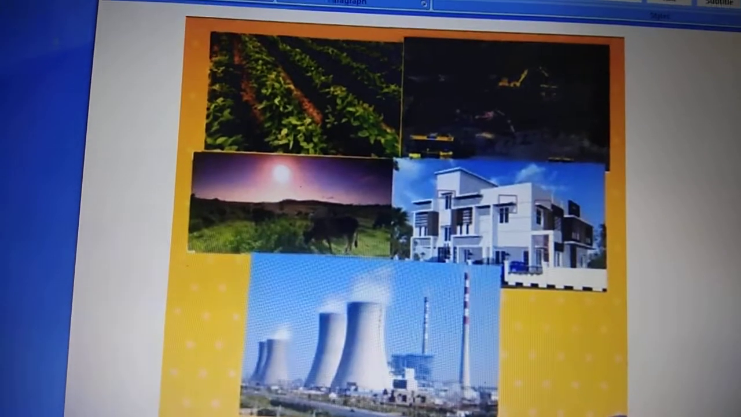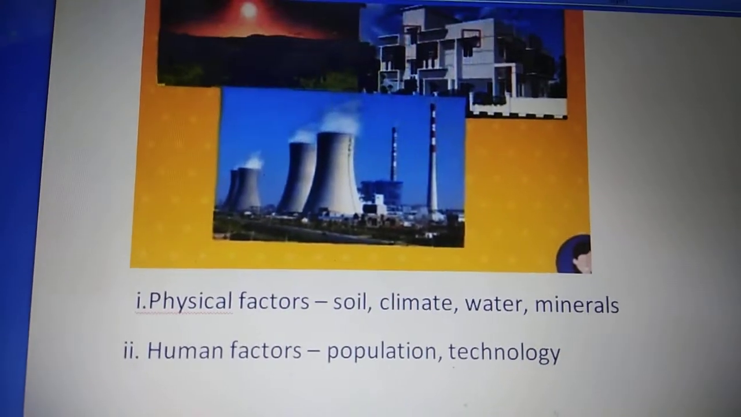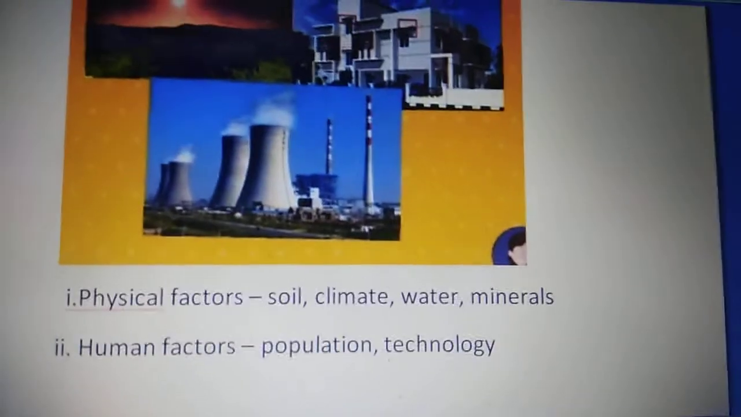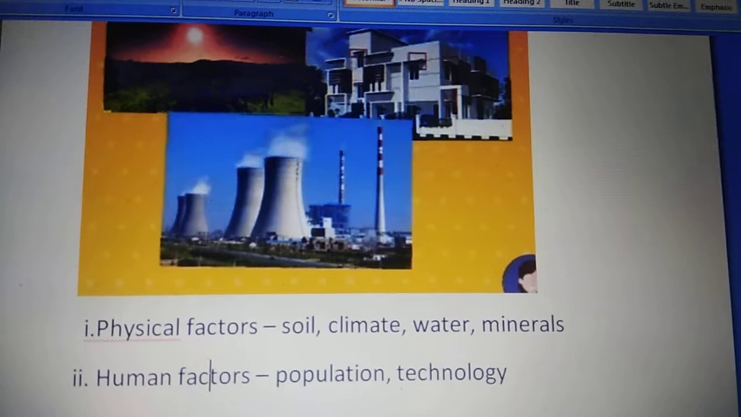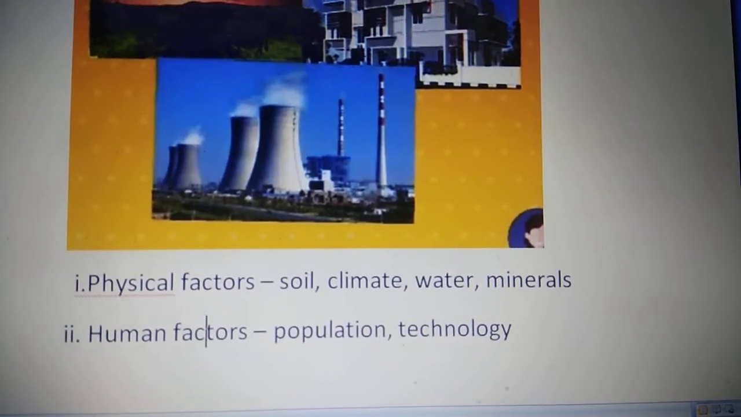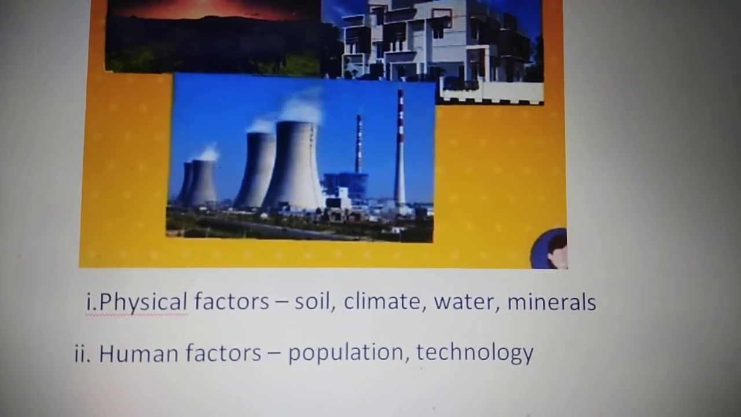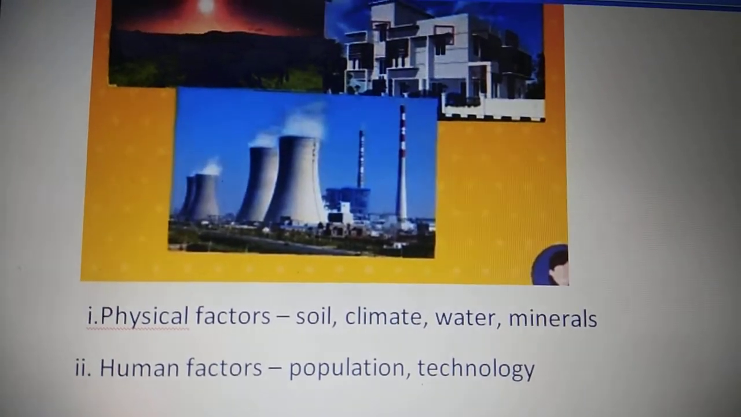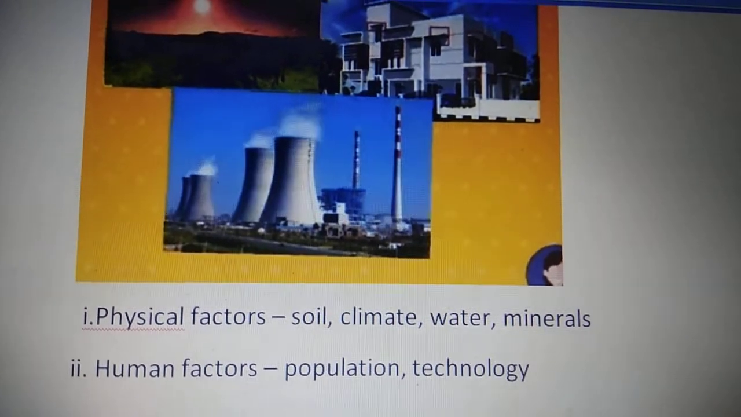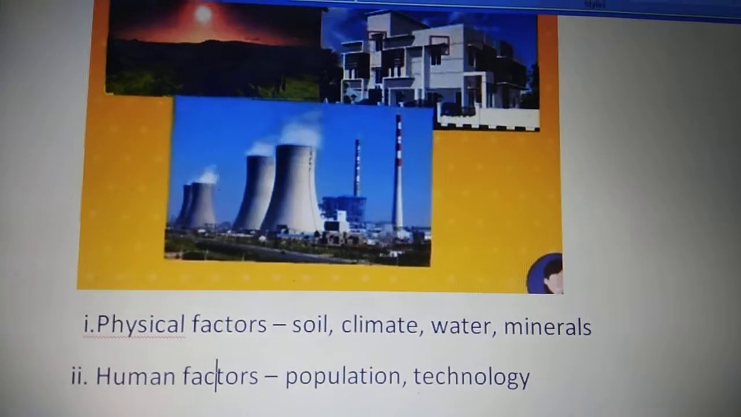There are two factors. They are physical factors, such as the soil we use according to the land. If the soil is very fertile, it is used more. The climate, the water availability, and the minerals found there. The second part is the human factors, which means the population and availability of technology there. How much population is there and what kind of technology will be available. So according to these two factors, we use the land.